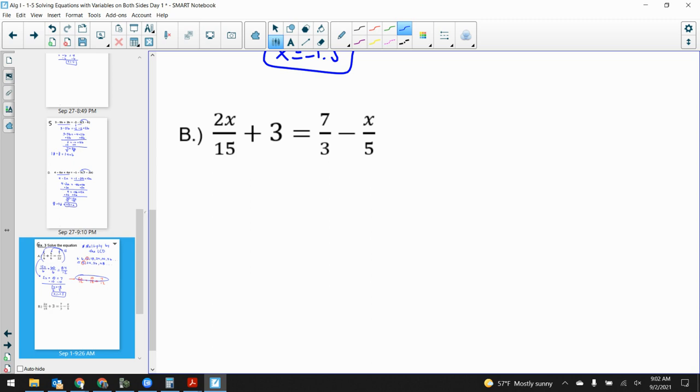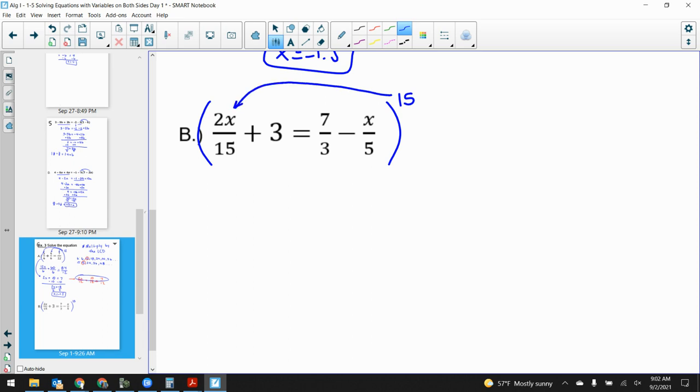Can anybody tell me, right off the bat, I see my denominators. Now, does 3 have a denominator? No, we can say it's 1, but we don't even need to worry about it. My denominators are 15, 3, and 5. What's my common denominator that I would use here? Nathan? 15. Almost everybody said 15. So my LCD is 15. So let's multiply through by 15.